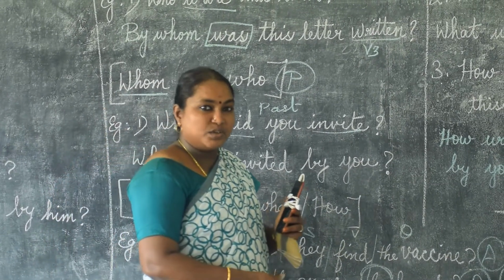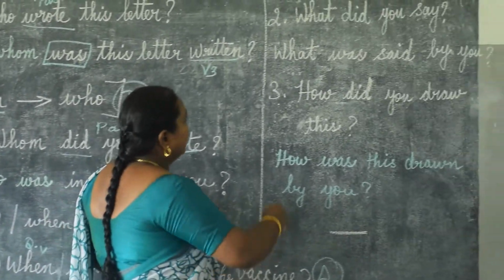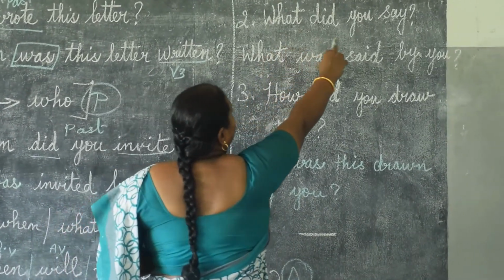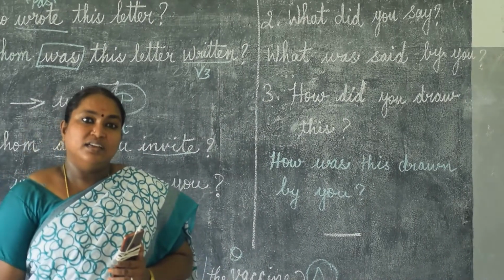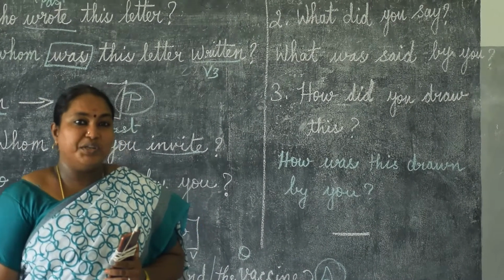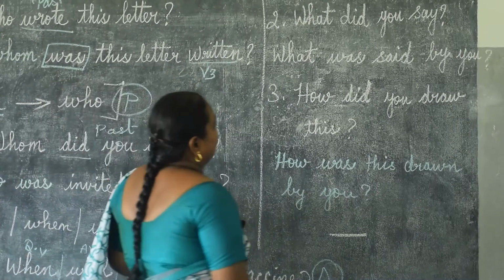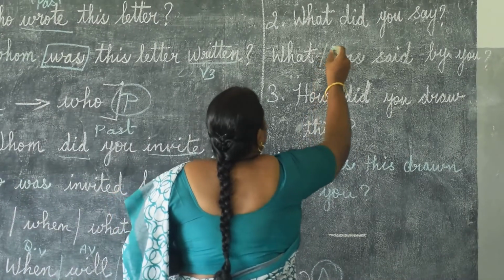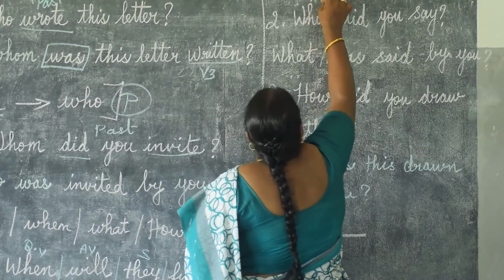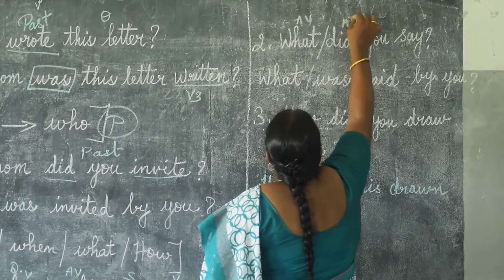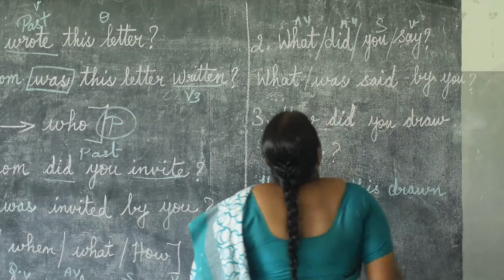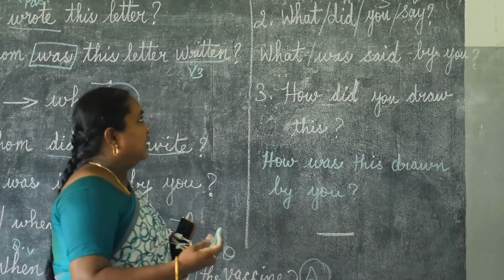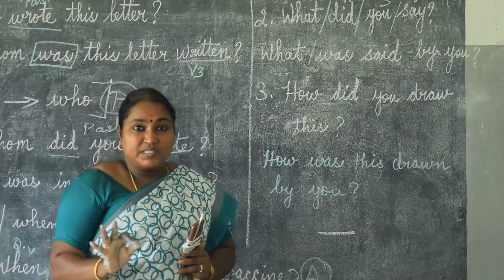Okay, have you understood? I hope you have understood. See the next question. What did you say? What did you say? What did you say? As usual, this is a question word. This is the auxiliary verb, subject and main verb. Okay. See here. Don't confuse.